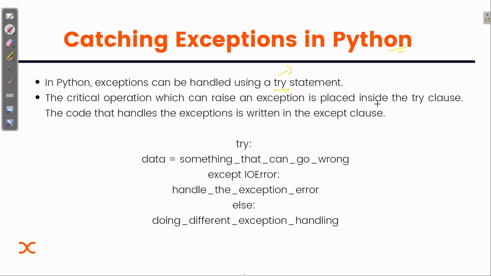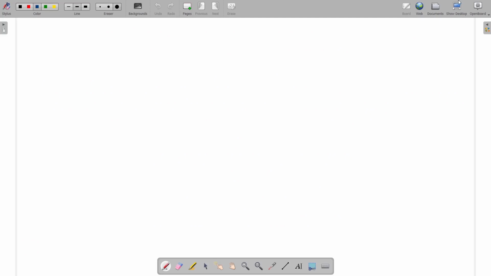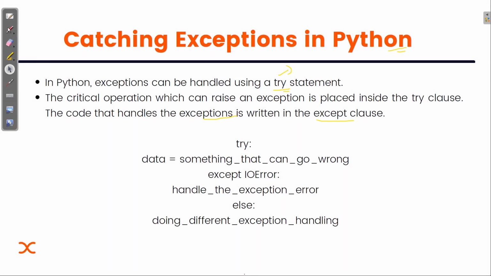Basically, this try keyword is going to contain that part of the code which will actually cause the exception, or you can say which will actually cause the error. The code that handles the exception is written in the except clause. So we have mainly the try and except clauses.